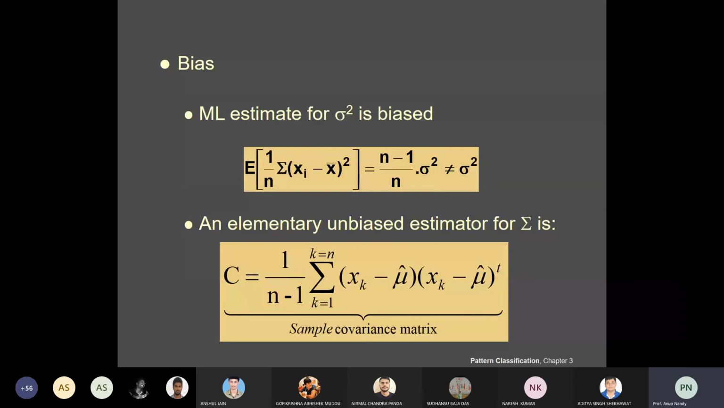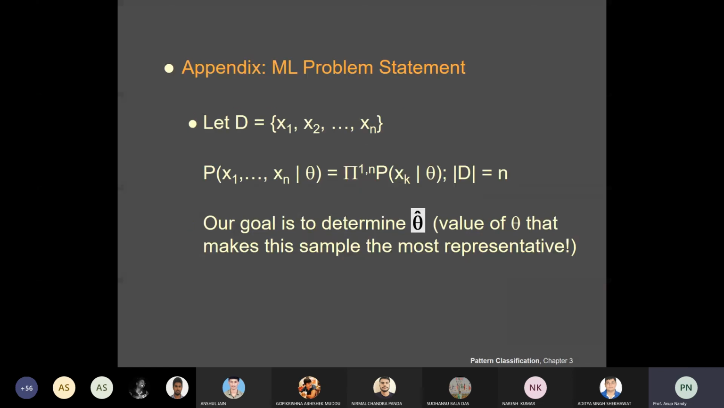So an elementary unbiased estimator for sigma, you can have this formula, c is equal to 1 by n minus 1. So you know the difference between n and n minus 1. You can take 1 by n or 1 by n minus 1. If you take 1 by n minus 1, there will be the sample covariance matrices, and if you have 1 by n, then we will have the population. There is a very slight difference that you can observe.